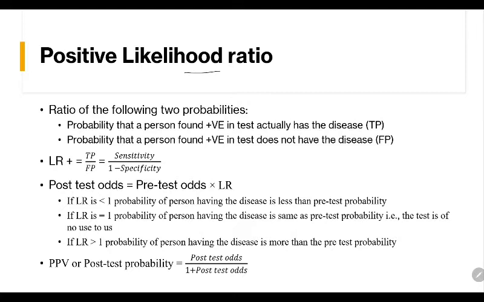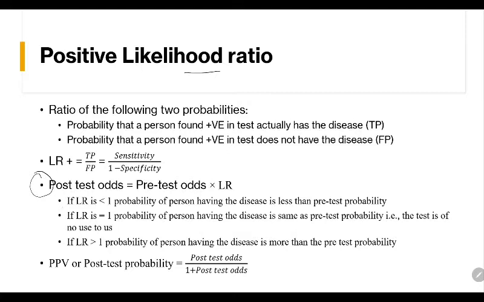Now, these things are never asked in theory questions. MCQ related, just remember this point. Post-test odds is equal to pre-test odds into likelihood ratio. So if he's telling you the prevalence and asking you the post-test odds, just multiply the likelihood ratio with the prevalence or the odds and you will get the answer.